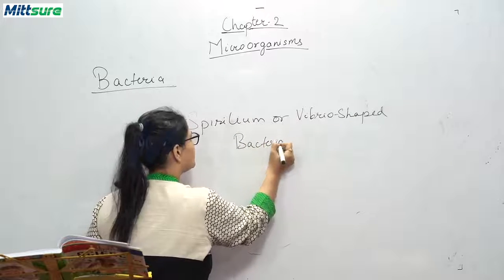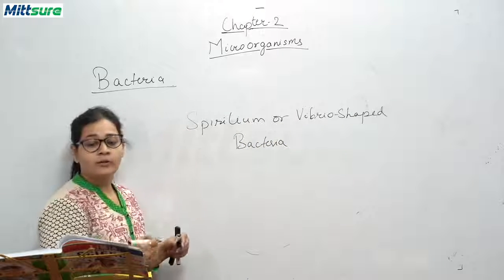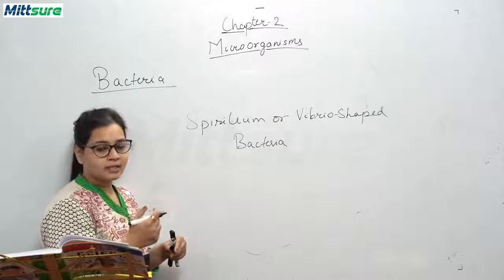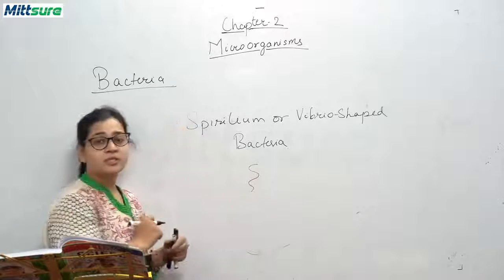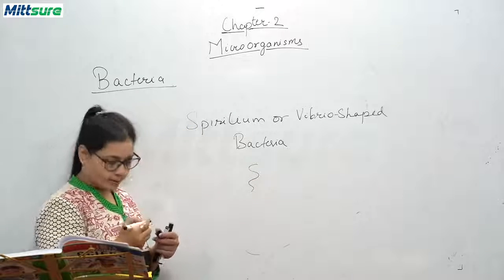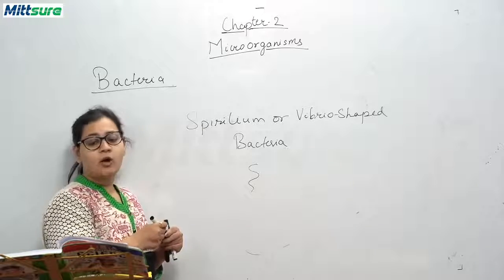Now, these bacteria are in the form of a spiral, this type of spiral shape, or a comma shape.